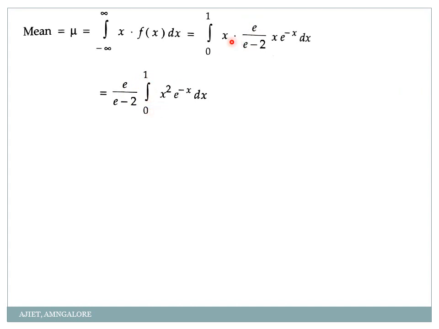Integration from 0 to 1, x into x is x square, into e power minus x into dx. Now we have to integrate this. Again we have to go for the same Bernoulli's rule. My u is x square, v is e power minus x. So how to integrate this? Observe this step. u as it is, integration of v. Integration of e power minus x is minus e power minus x, minus